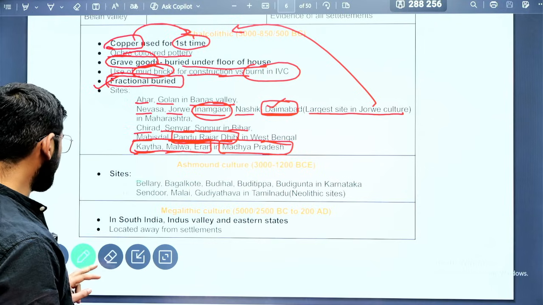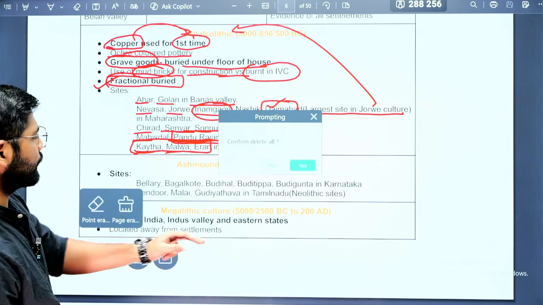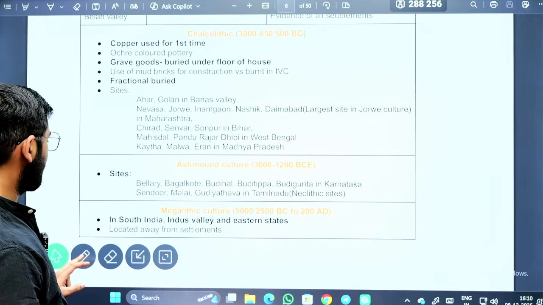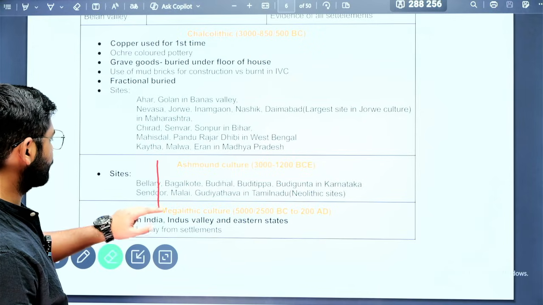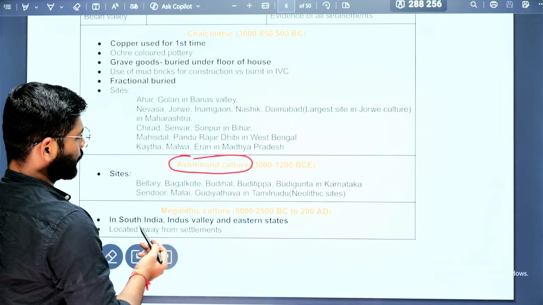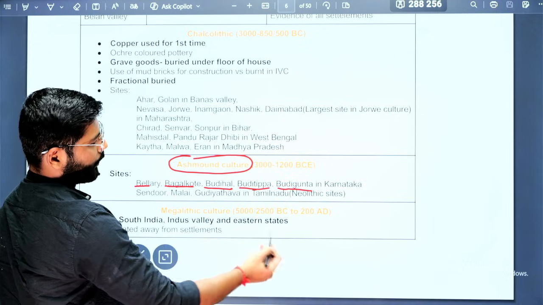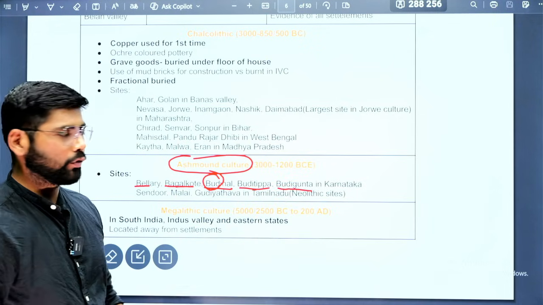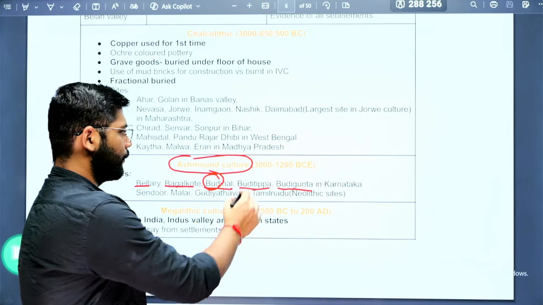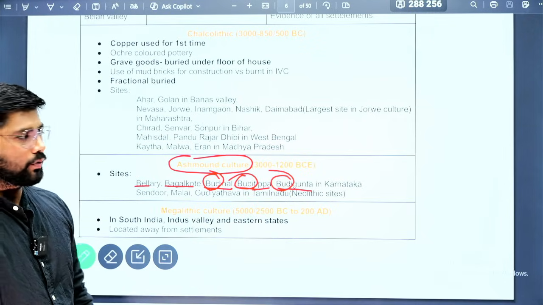Next, you need to know about the Ashmound culture. This Ashmound culture is more associated with Karnataka and some sites in other states. Many sites in Karnataka are associated with this Ashmound culture. Which are the sites associated with Ashmound culture? Bellary, Bagalkote, Budihal, Buditippa, Budigunta. If you know Kannada, then you know Budi is nothing but ash. That is why the village names came this way, Buditippa, Budigunta. They are referring to ash mounds. These are located in Karnataka.